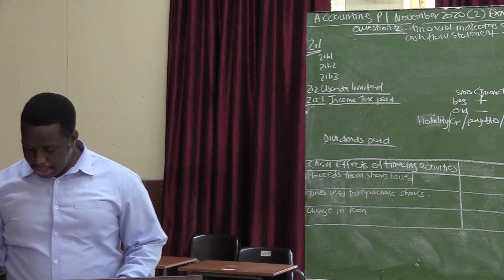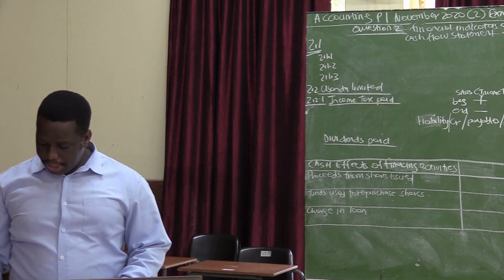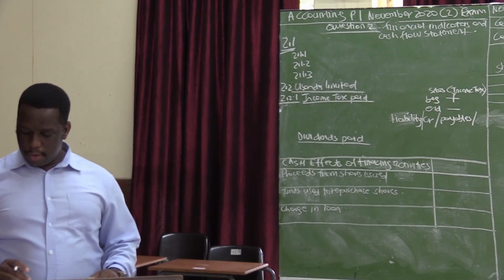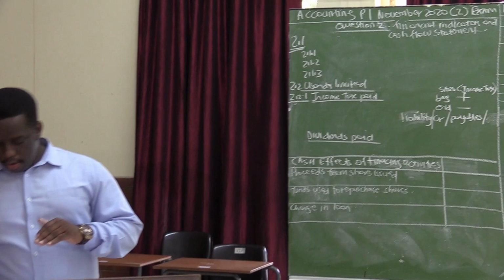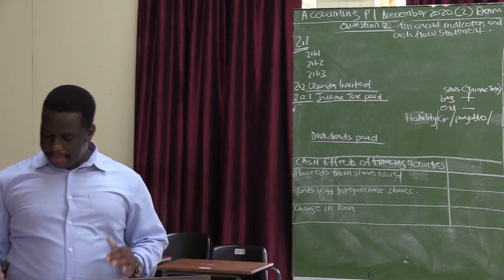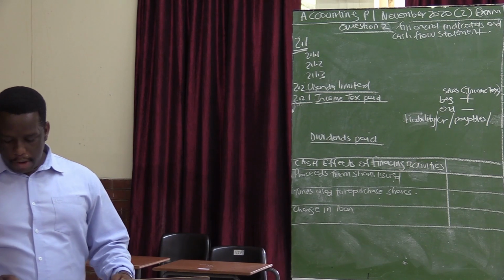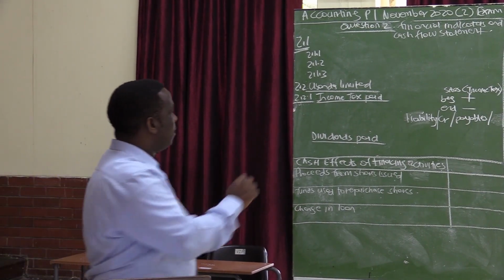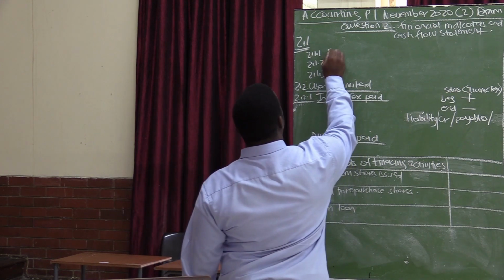It gives an explanation of the operations of the company during a financial year. So is it the director's report or the audit report that gives an explanation of the operations of the company during a financial year? The correct answer to this one is the director's report.